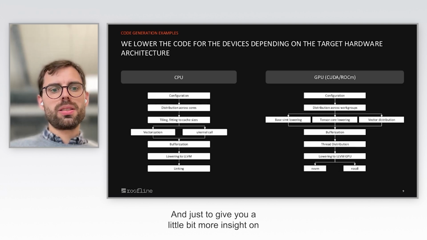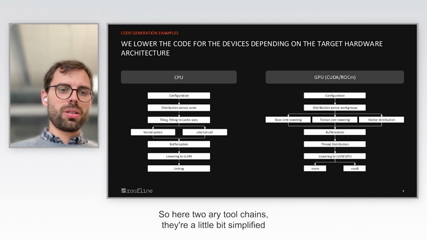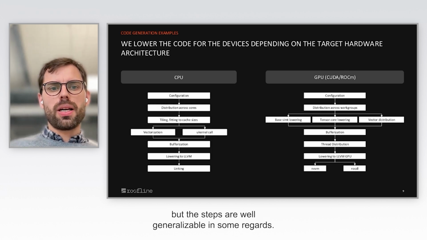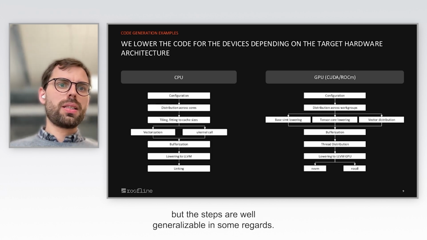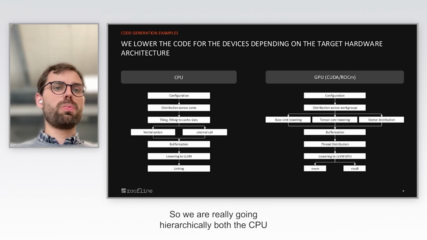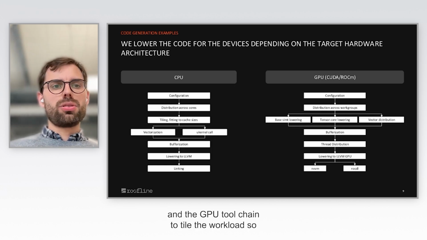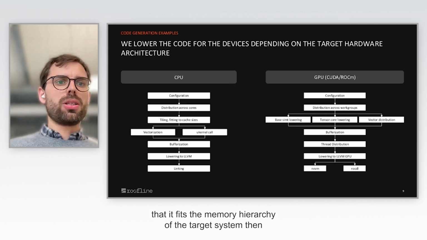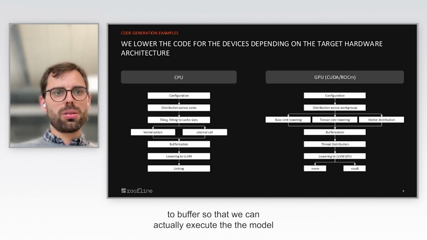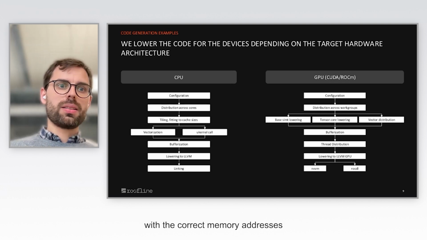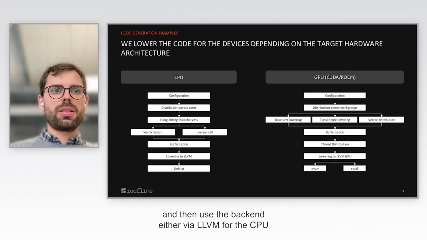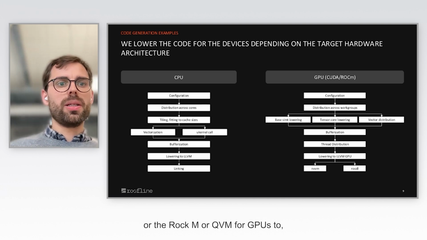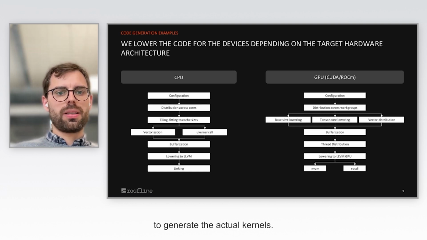And just to give you a little bit more insight on what we are doing for the kernel generation, here are two exemplary tool chains. They are a little bit simplified, but the steps are well generalizable in some regards. So we are really going hierarchically, in both the CPU and the GPU toolchain, to tile the workload so that it fits the memory hierarchy of the target system, then to bufferization so that we can actually execute the model with the correct memory addresses, and then use the backend, either via LLVM for the CPU or ROCm or NVVM for GPUs, to generate the actual kernels.